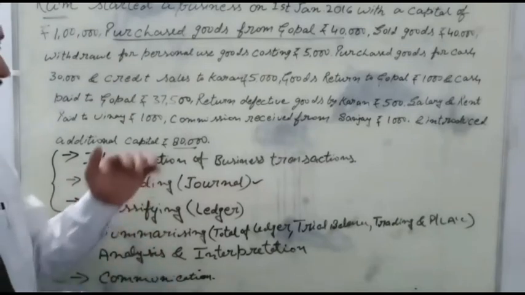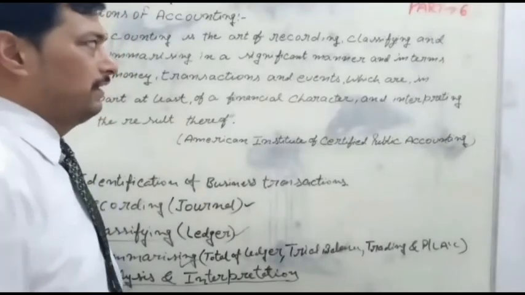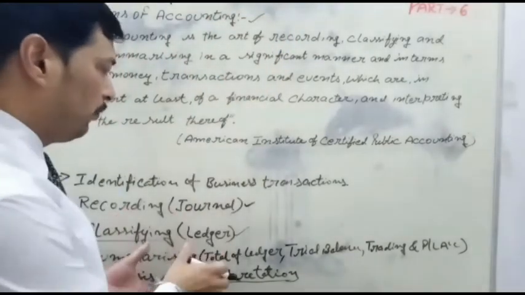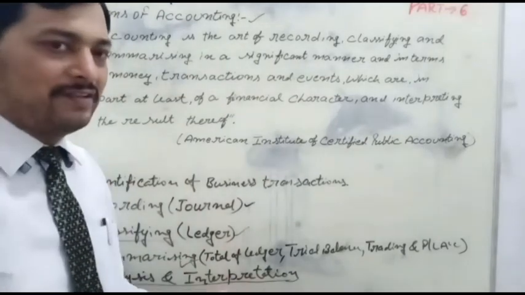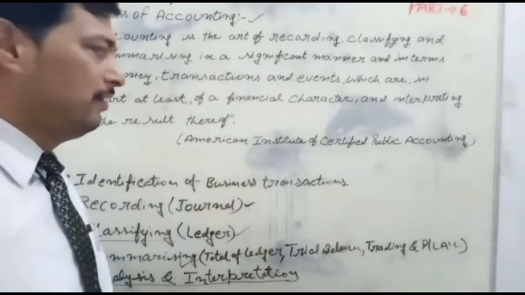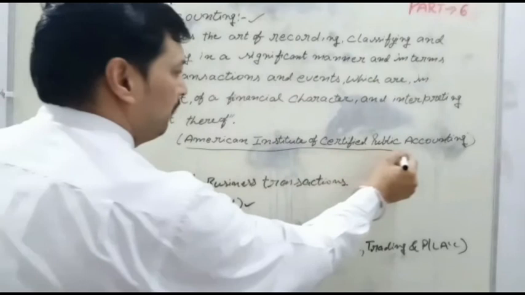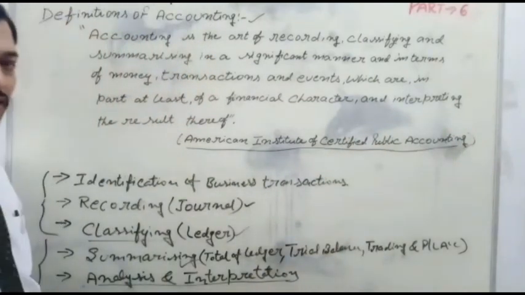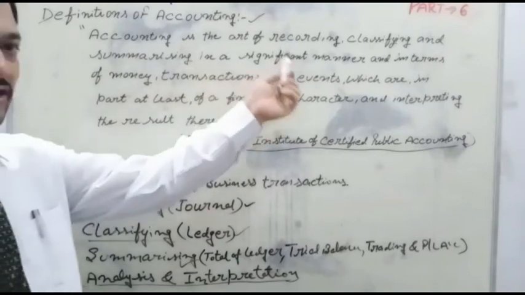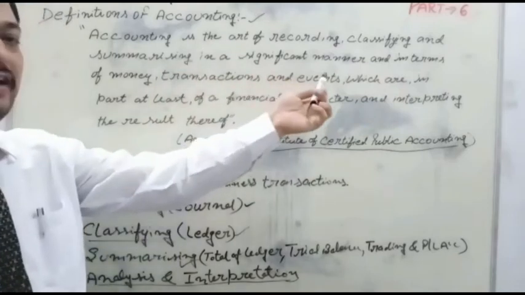The next topic is the definition of accounting. So students, after the explanation of the process, the process will guide us in learning the definition. This is a prescribed definition given by the American Institute of Certified Public Accountants. The definition is: accounting is the art of recording, classifying, and summarizing in a significant manner.